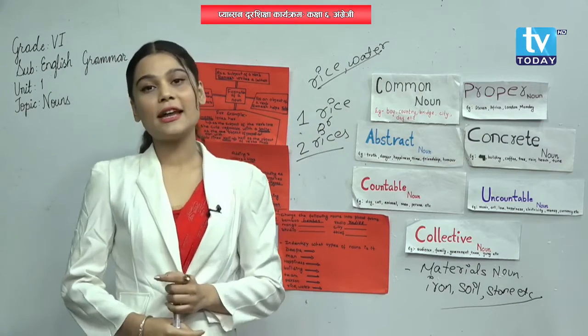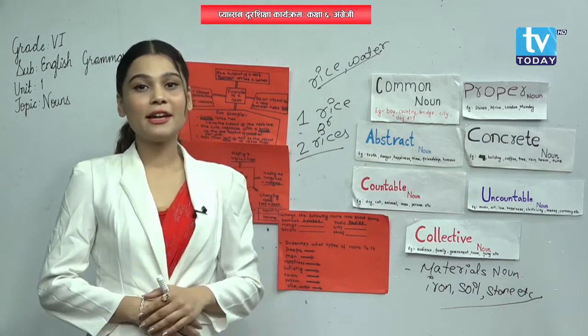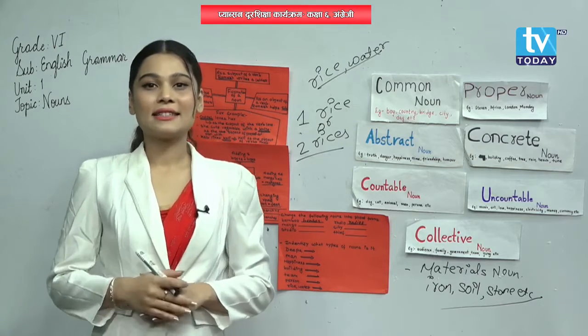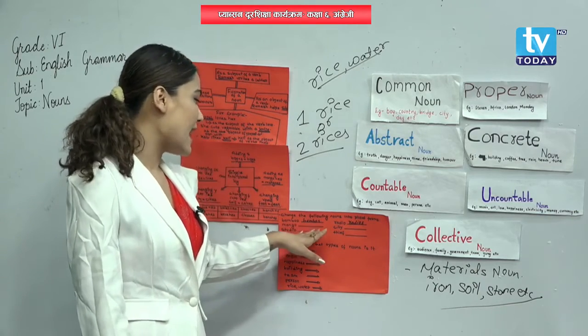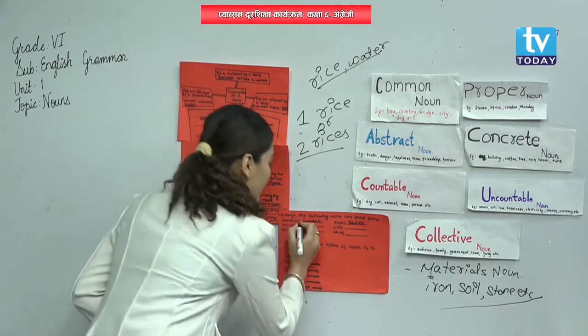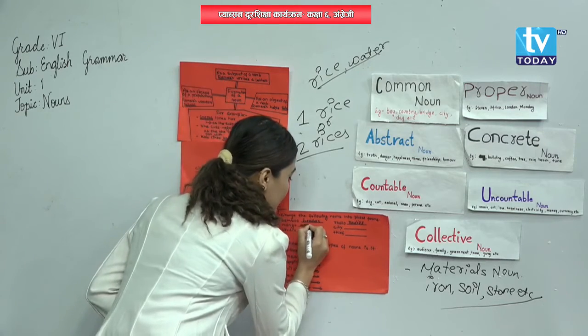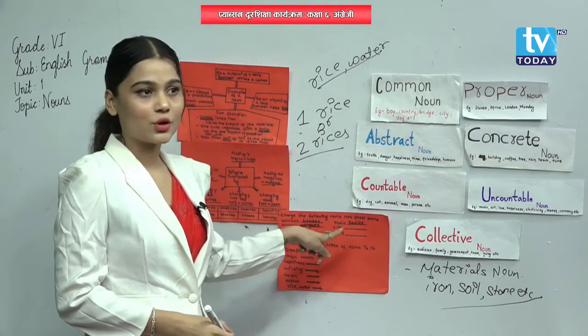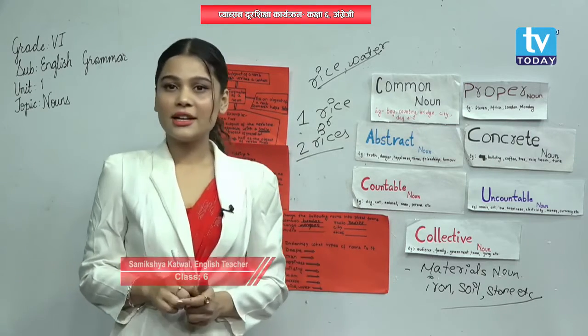Mango is a singular noun. So what do we need to do over here? We need to add es. That means mango plus es equals mangoes. That is a plural noun, M-A-N-G-O-E-S.